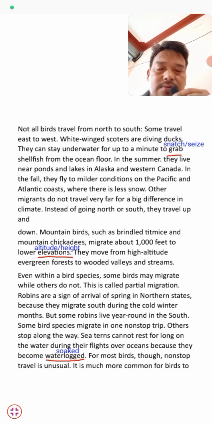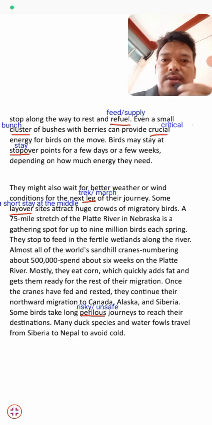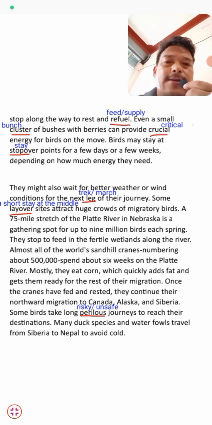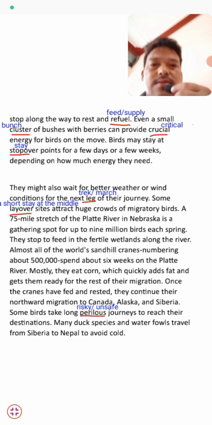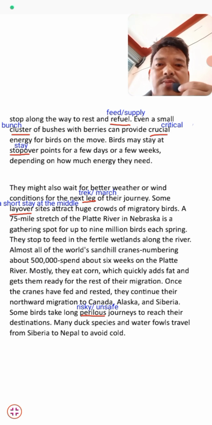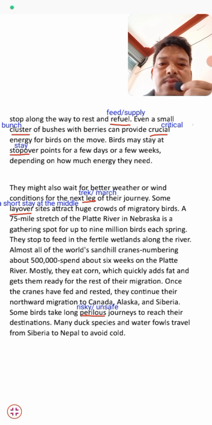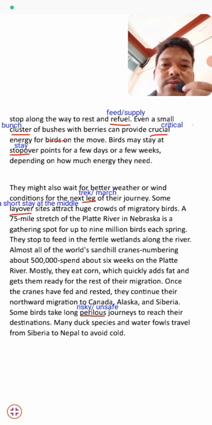Students, it's much more common for birds to stop along the way to rest and refuel. During their journey, they take rest and feed themselves. Refuel means feed. Even a small cluster, meaning a bunch of bushes with berries, can provide crucial energy for birds on the move.